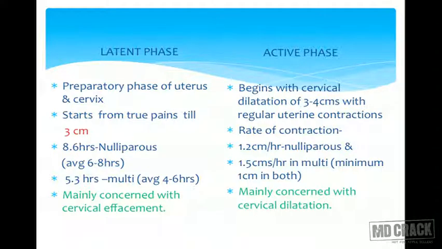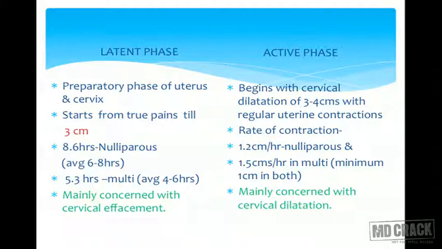The active phase begins from 3 centimeter dilatation onwards. From here, if the patient is nulliparous, we expect her to dilate 1.2 centimeters per hour, and in multi 1.5 centimeter per hour. So once the contractions are established properly, dilatation has started, and it has reached 3 centimeter, we can judge that maybe she'll take 7 hours, 8 hours in labor.